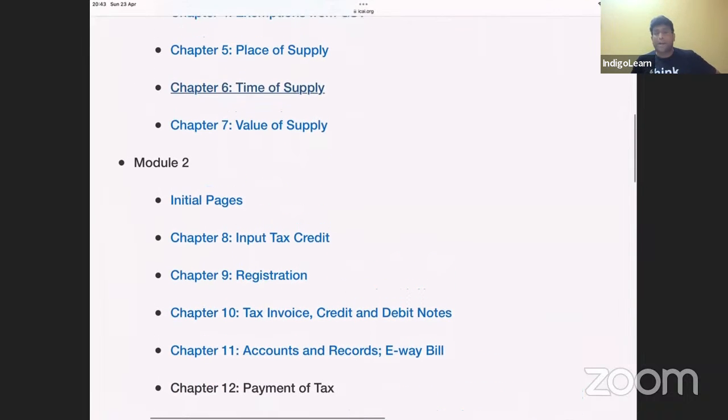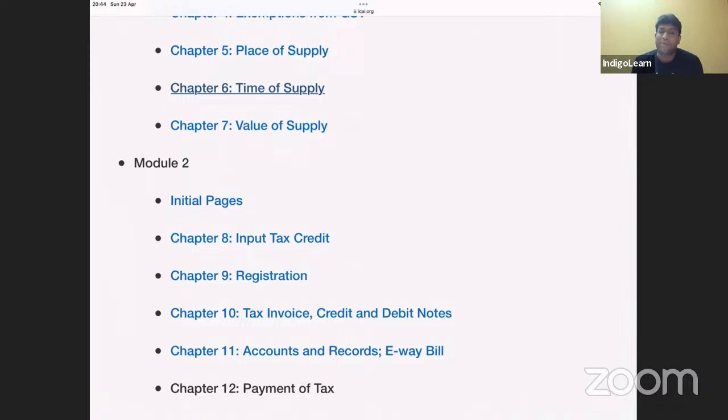Next topic, time of supply. I'm sure we guys have clarity on this topic of time of supply. Please do keep in mind that in case of goods, what is the general rule always? Date of invoice, which is nothing but the actual date of invoice or last date when invoice ought to have been issued, whichever is earlier.